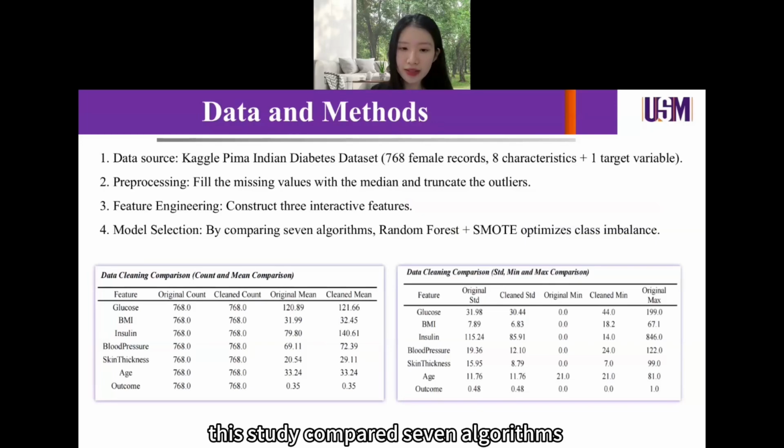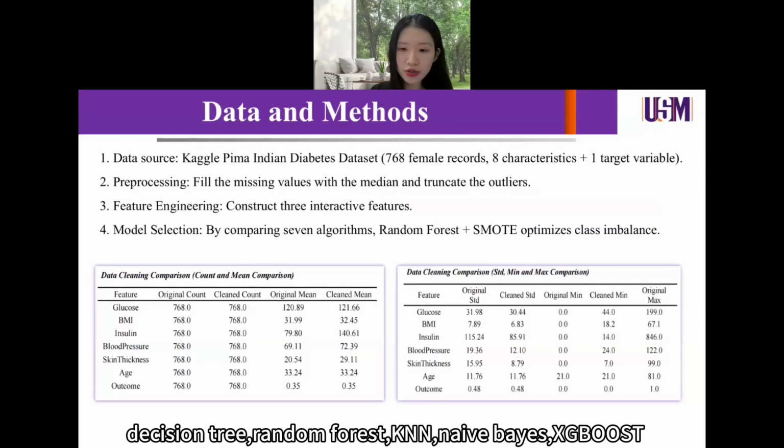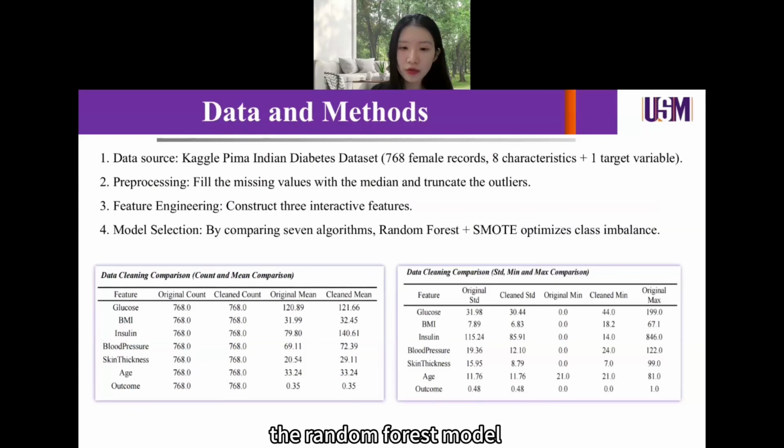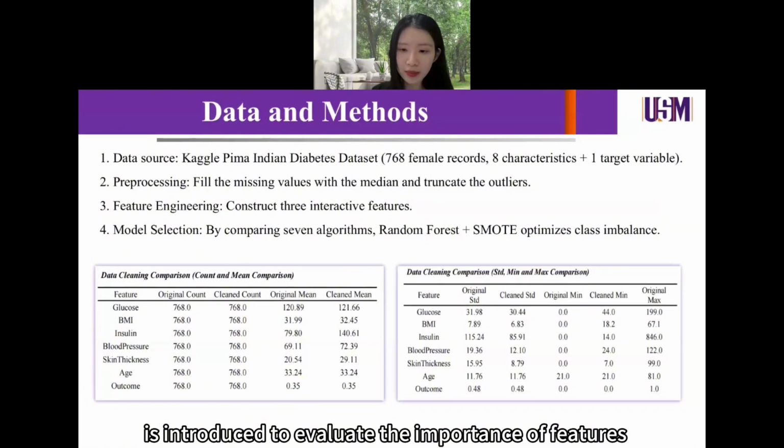This study compared 7 algorithms: logistic regression, decision tree, random forest, KNN, naive Bayes, XGBoost. The random forest model combined with SMOTE oversampling was optimized to solve the problem of class imbalance. Meanwhile, the SHAP method is introduced to evaluate the importance of features and explain the decision-making logic of the model.